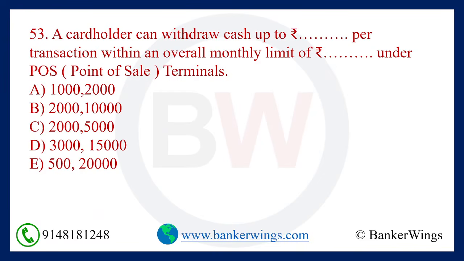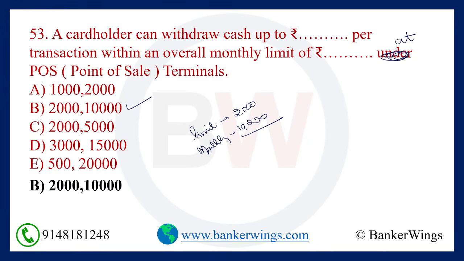Next question. A card holder can withdraw cash up to dash per transaction within an overall monthly limit of dash at POS terminals. Okay, what does POS terminal mean? Point of sale terminal. What is the maximum limit per day? The maximum limit per day is 2000 rupees, and the monthly limit is 10,000 rupees. So which is the right answer? Option number B is the right answer.